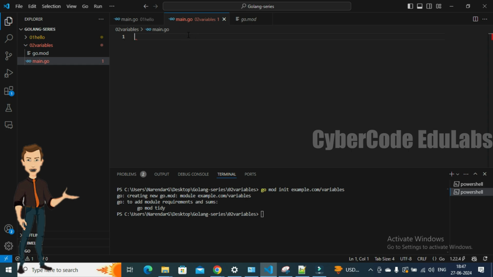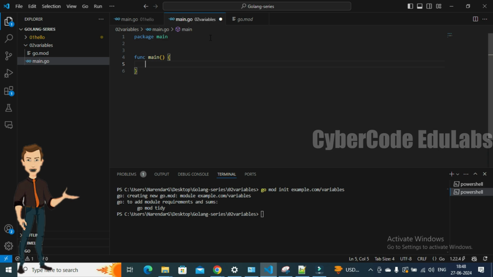Now I would like to initiate the package with the name main. Package main, since I'm going to use the main function here, so I use the package name as main. Let's create the function name. Let's have a little bit of discussion here about variables. First let's create a variable.